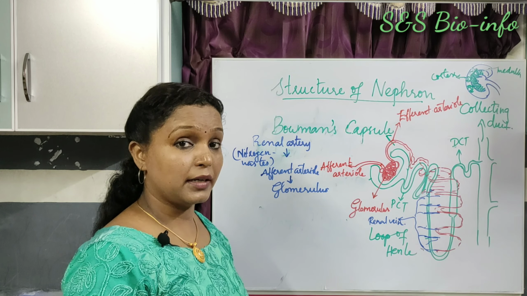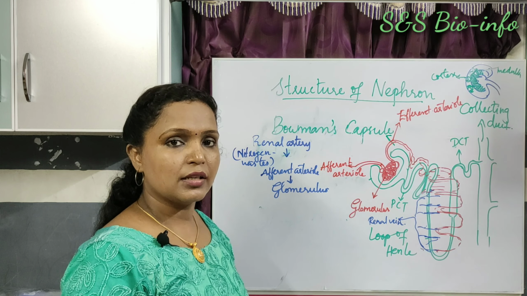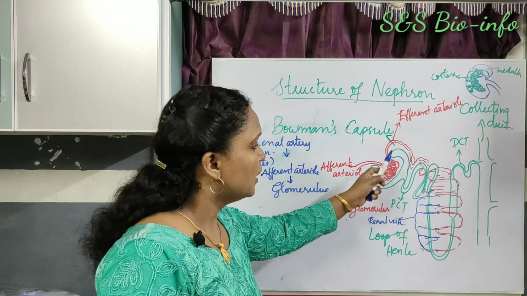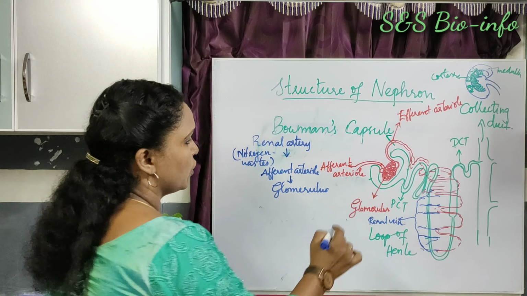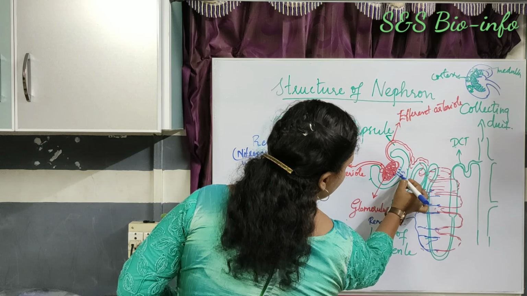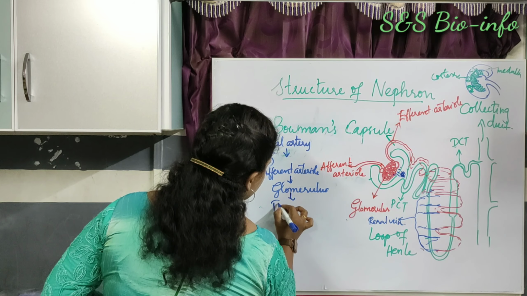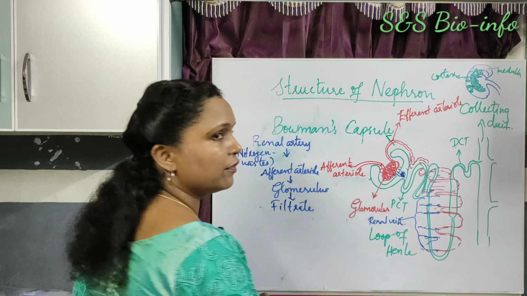Certain dissolved components of the blood along with water, nutrients, ammonia, urea, uric acid will be diffused into the lumen of Bowman's capsule. Here a filtrate is formed in the lumen of the Bowman's capsule.